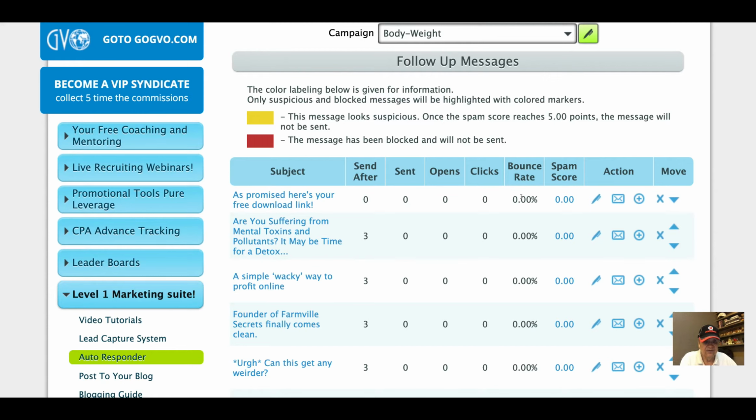Is there a bounce rate? Sometimes bounce rate means people give you something else, it is not legitimately done, and then it bounces back. Then they tell you the bounce rate as a percentage. Spam score: when we do this email, they tell us whether it's spam or not spam. The statistics already tell you how many people open, how many people click. When the email went out, you need to know how many people really open the page, how many people really click the button.